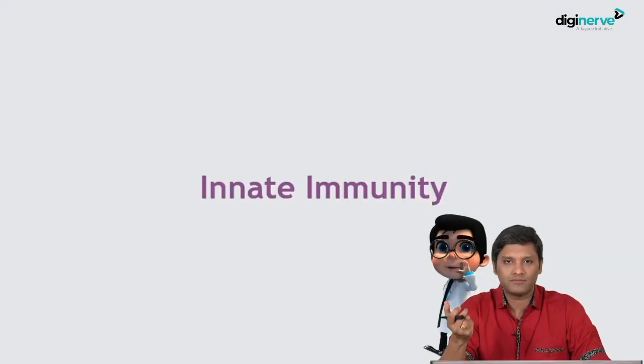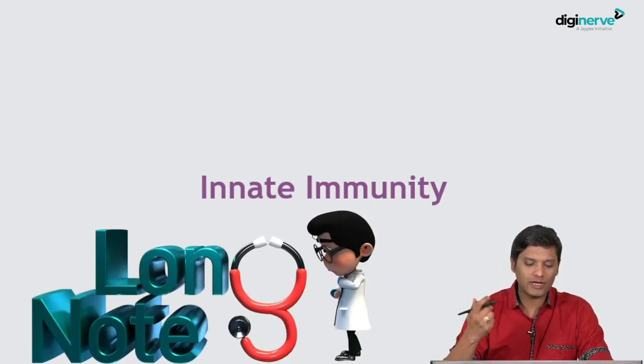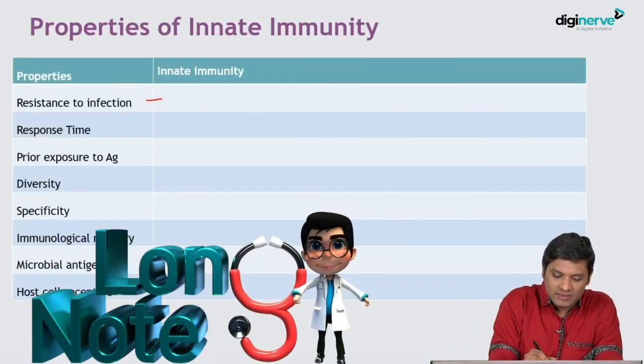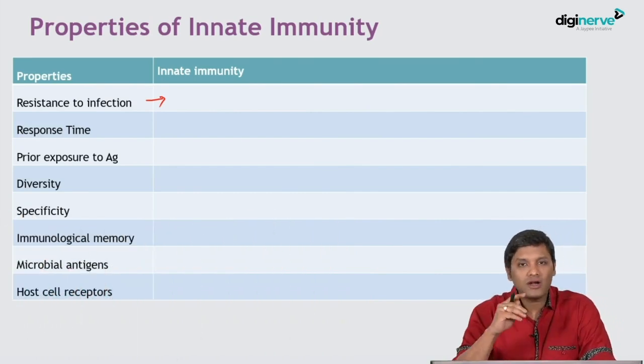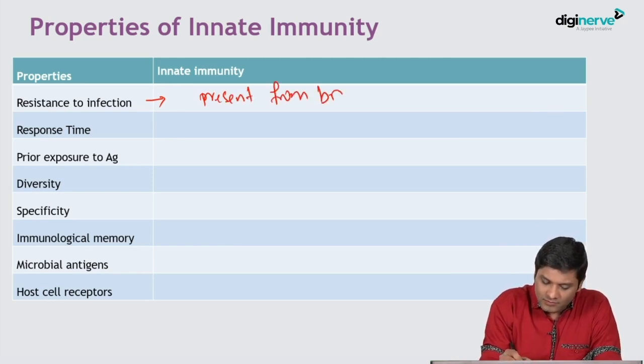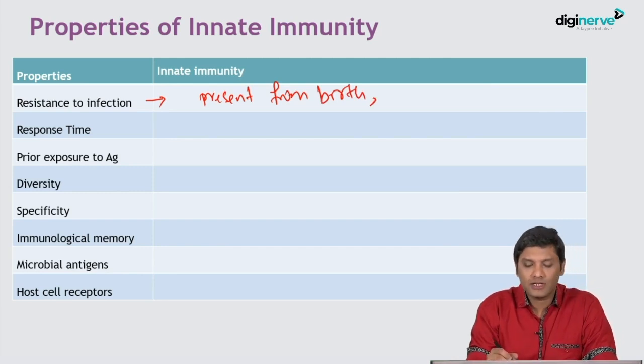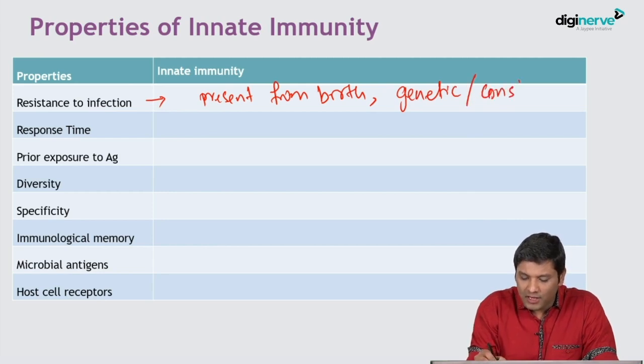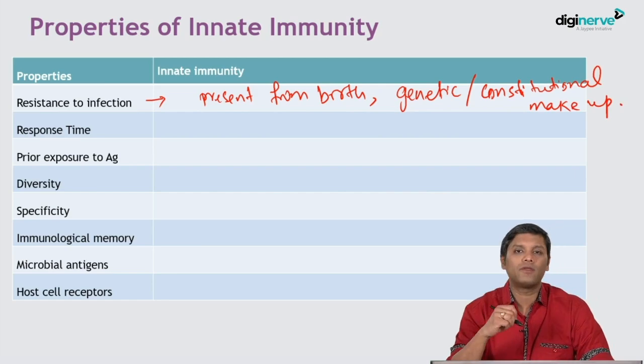Okay, we'll discuss more about this in the subsequent slides. So first we will focus on innate immunity. As I have told you, innate immunity is nothing but a resistance developed by the host towards an infection which is present right from the birth. And this is usually due to the genetic or constitutional makeup of the individual.